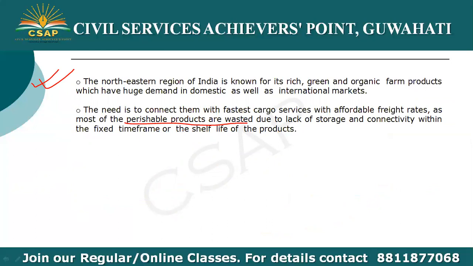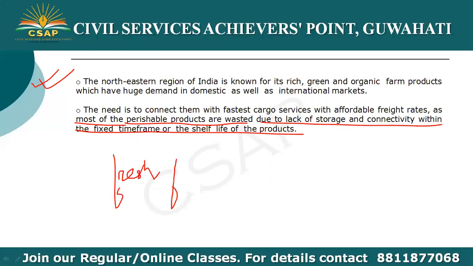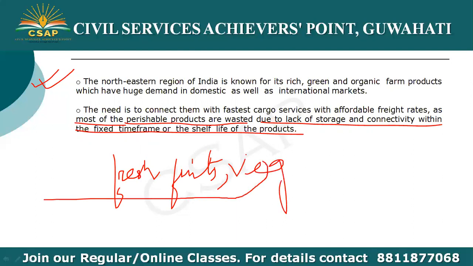Without this scheme, most of the perishable products got wasted due to the lack of storage and connectivity within the fixed time frame or shelf life of the product. Fresh flowers, fruits and vegetables have a time frame.